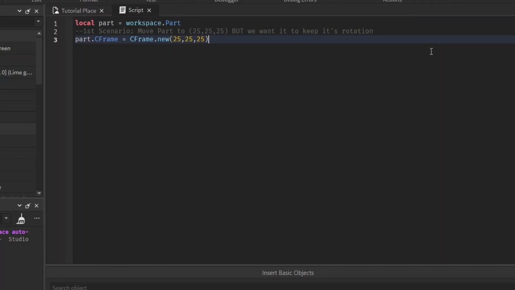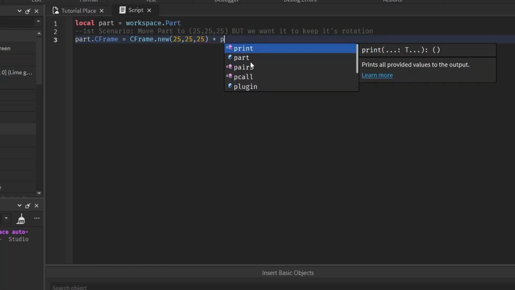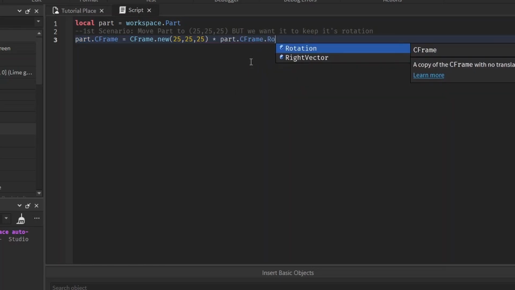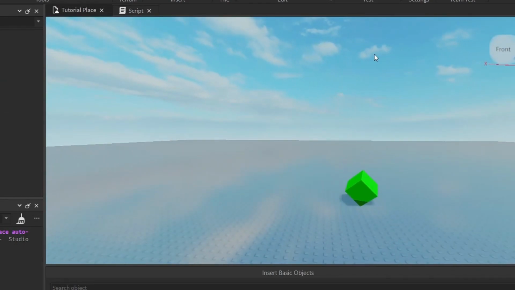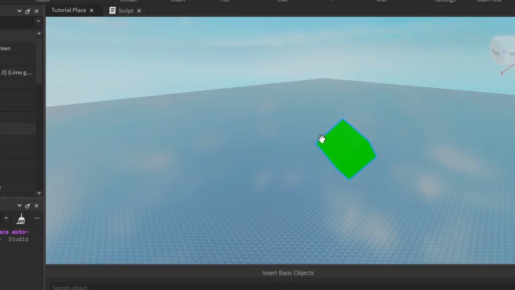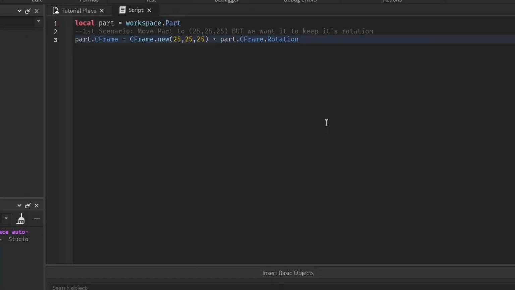Okay, so this teleports it to 25, 25, 25, but it's going to get rid of its rotation because the default rotation is 0, 0, 0, unless we specify otherwise. And the way we specify that we want part.CFrame to keep part.CFrame's rotation, we multiply it by part.CFrame.Rotation. And this will keep the part's rotation, and it'll also move it to that location. See, the part kept the same rotation. So that's how you would go about keeping the same rotation.